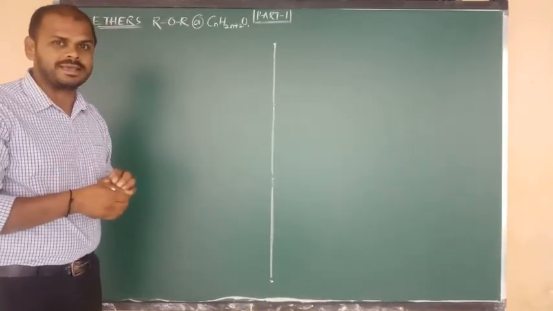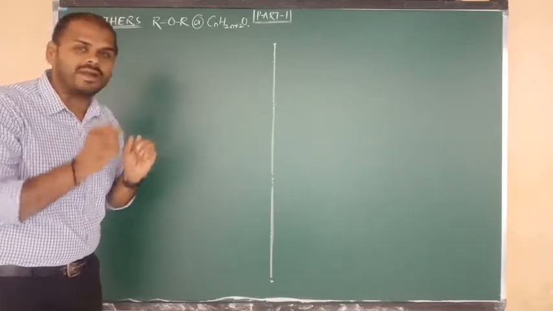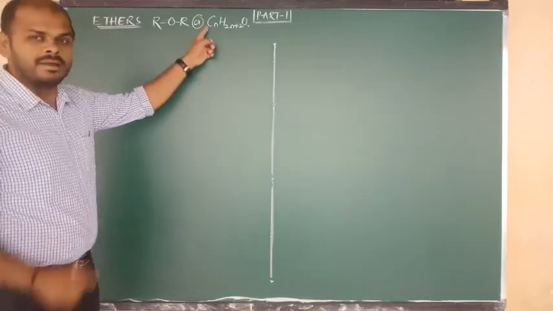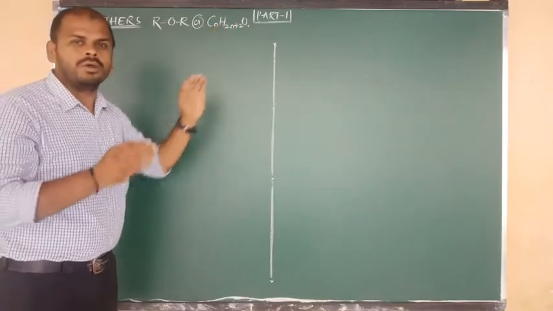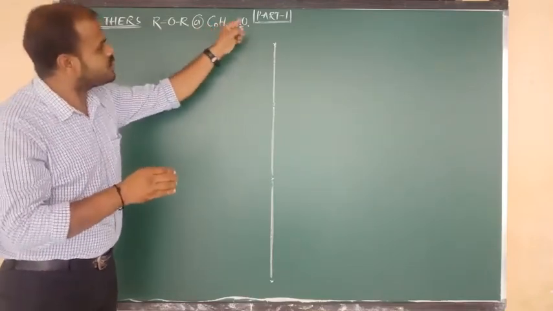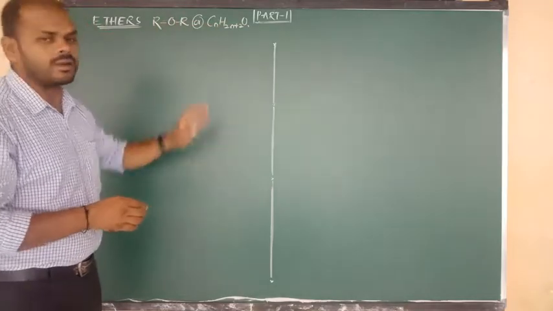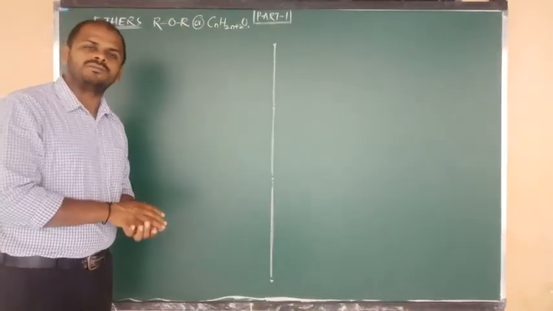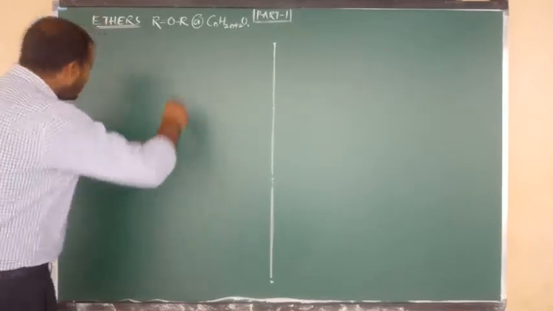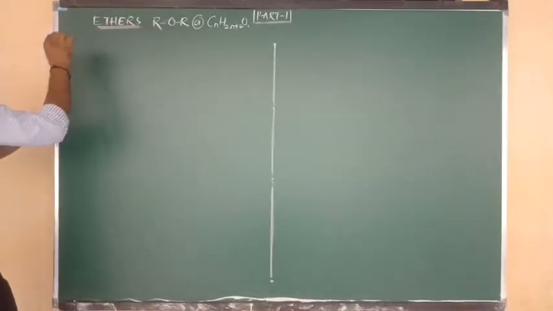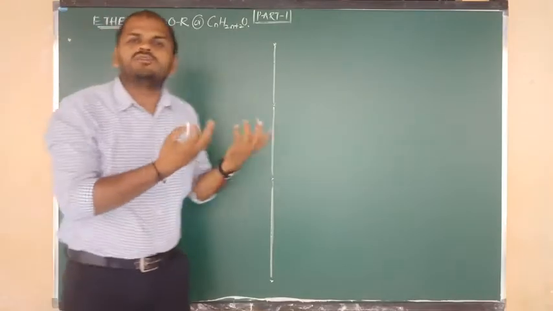And also we can say another formula for aliphatic ether, that is nothing but CnH2n+2O, and also we can say ROR. Both are nothing but the formulas of what beta? Aliphatic ethers.